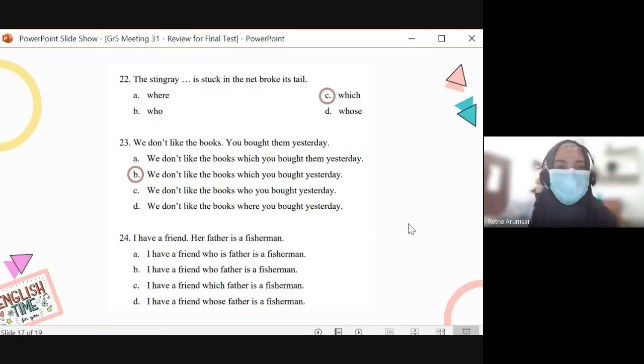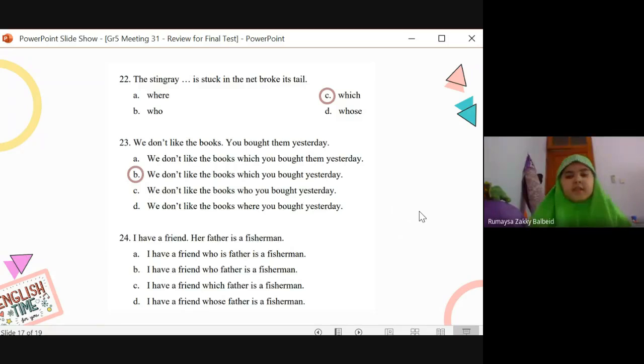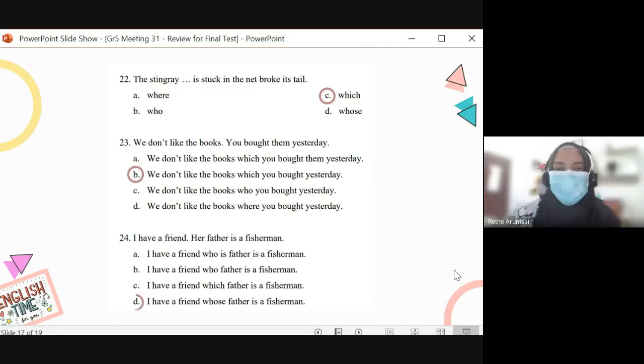All right, number 24. I have a friend. Her father is a fisherman. I have a friend whose father is a fisherman. It's D. So it's a friend and her. You cross out her, you change her into whose. So you get I have a friend whose father is a fisherman. Good job, 5D.